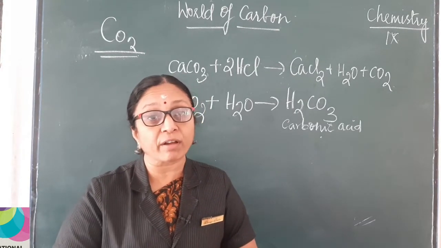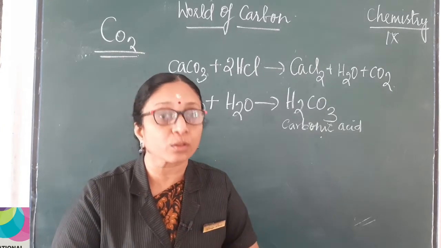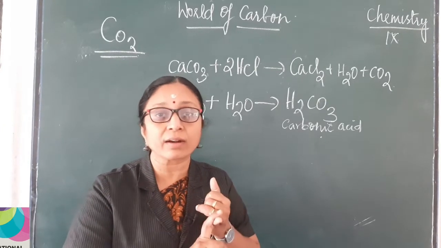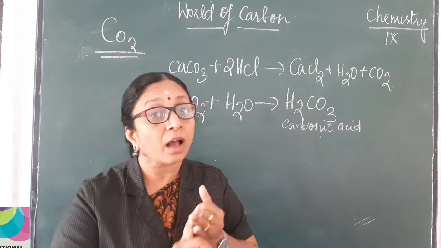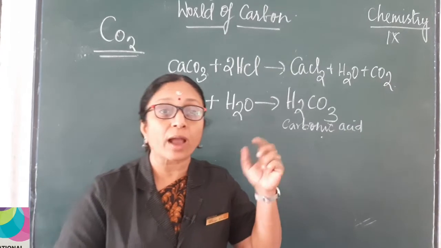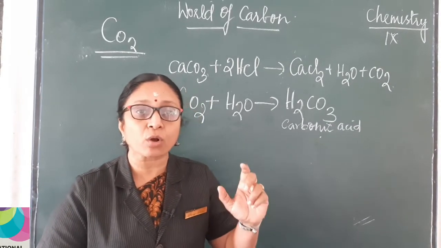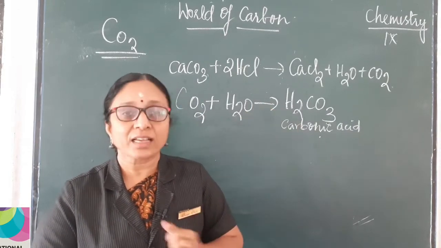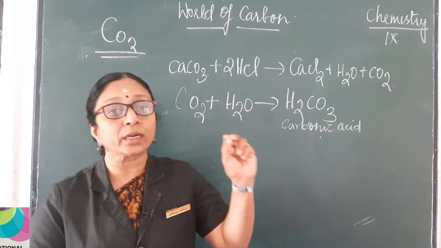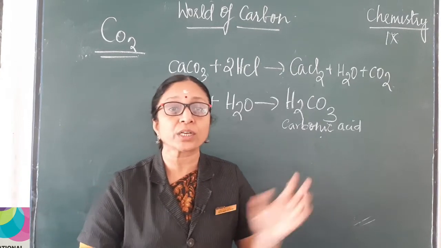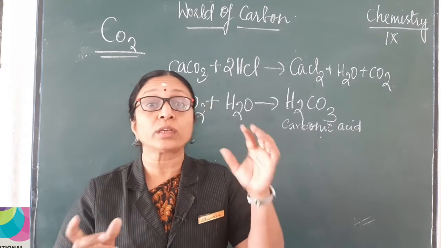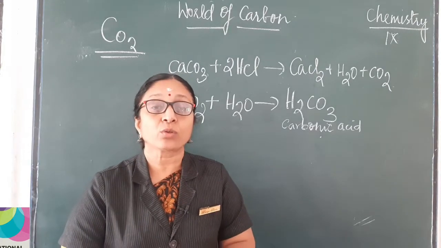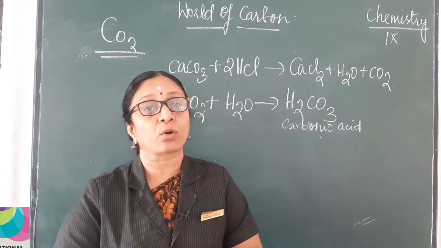How will you identify? You have to take two reagents, hope you remember. One is silver nitrate, the other one was ammonium hydroxide. When you add silver nitrate to a given salt and it gives a white curdy precipitate, and you add 2 to 3 drops of ammonium hydroxide solution, the precipitate dissolves and you will get a clear solution. So, the taken salt will be a chloride salt.